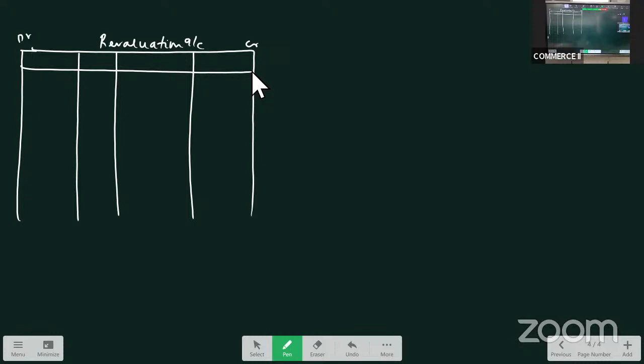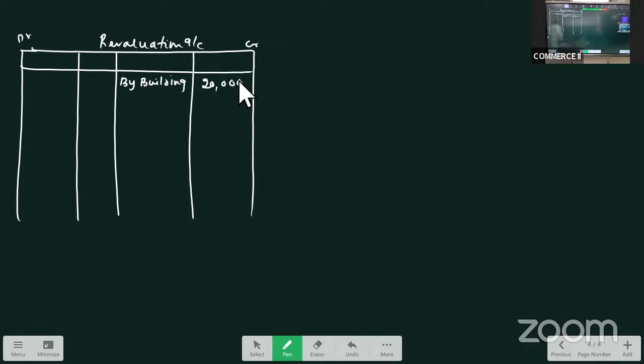The first adjustment is building is appreciated by 20%. So, appreciation in building is a gain. Take it on the credit side, by building, 20% of 1 lakh is 20,000.